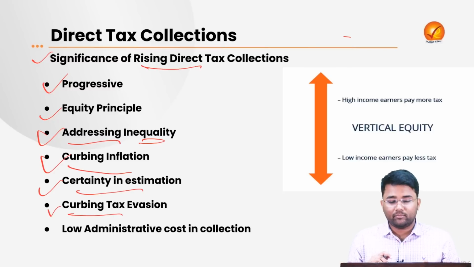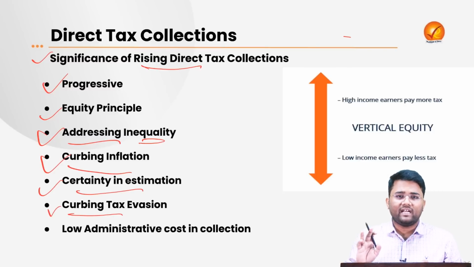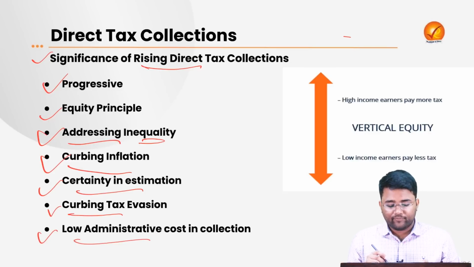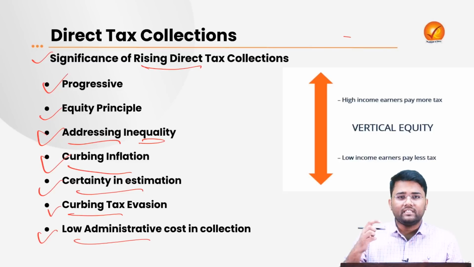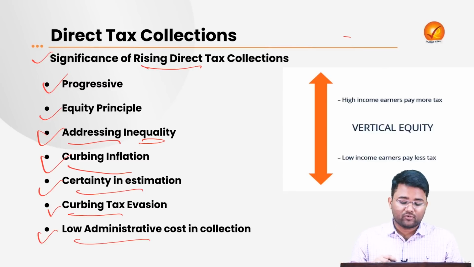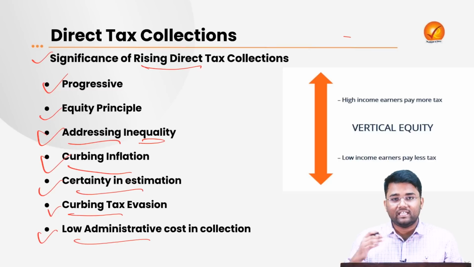Then it also helps in curbing tax evasion, because government has a fair idea about the various deductions and exemptions that a person will get, and they can be easily caught if they are evading taxes. Then there is also low administrative cost in the collections. What happens here? There is no intermediary between the person who is liable to pay tax and the authority that is imposing the taxes. So there is less requirement of further matching the various liabilities, etc. This also helps in reducing the administrative cost and ultimately leads to increased tax collections for the authority or the government.